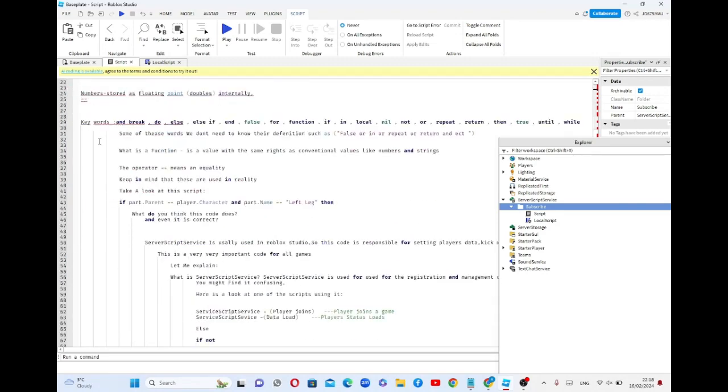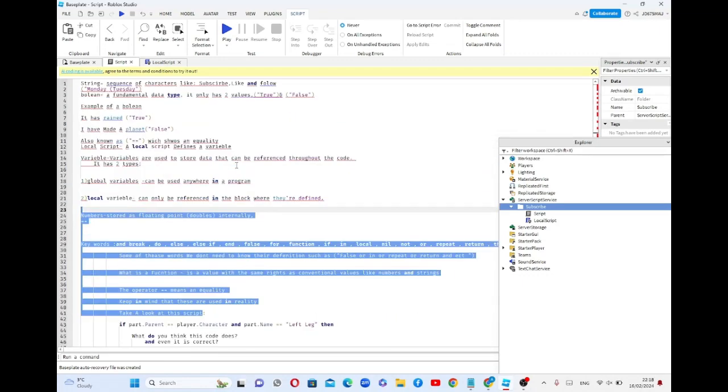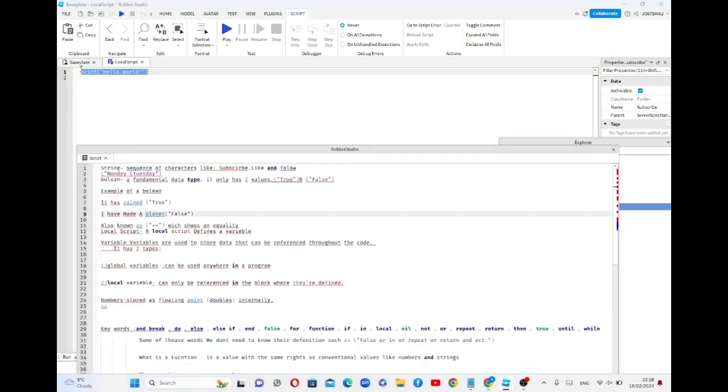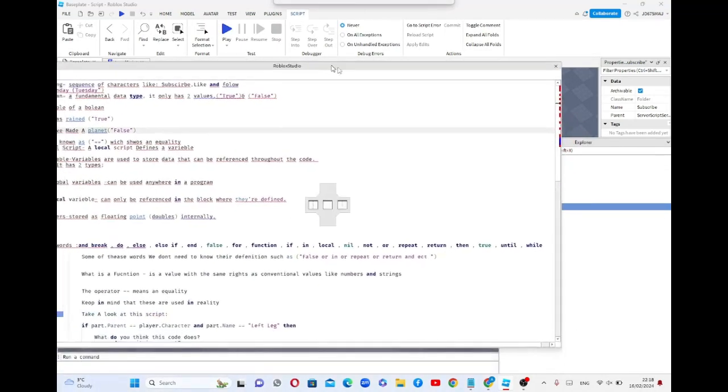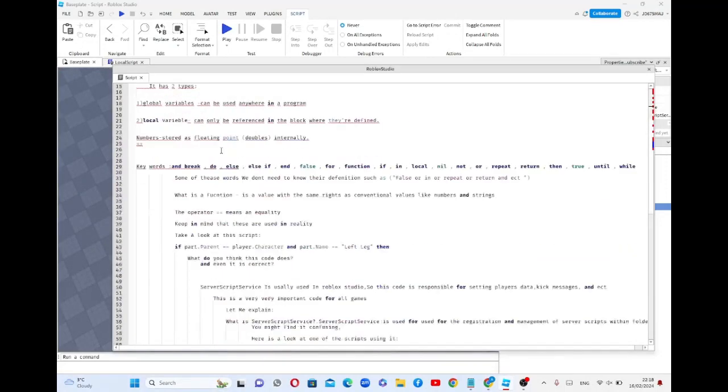We'll just take a look at these codes. Okay, if a parent, characters, and parent name. By the way, I wrote all of this to prepare, so I didn't copy any from Google or anything, because I know scripting. Why should I copy it? Basically, guys, look. What do you think this code does?